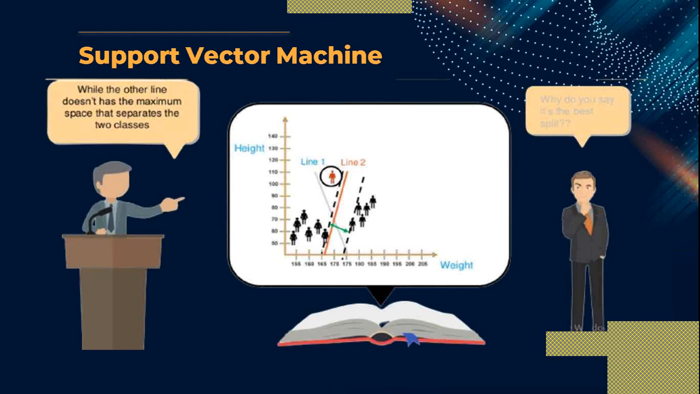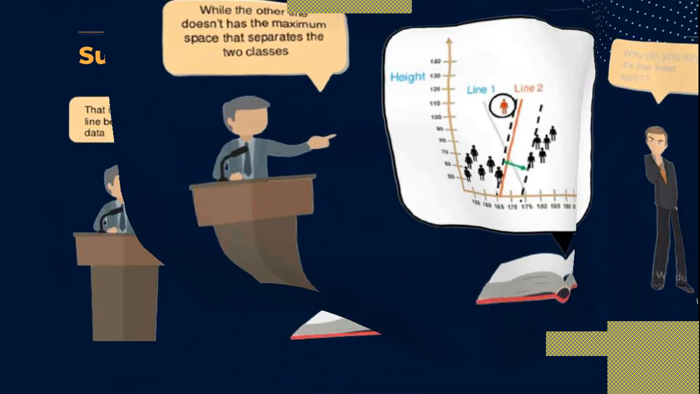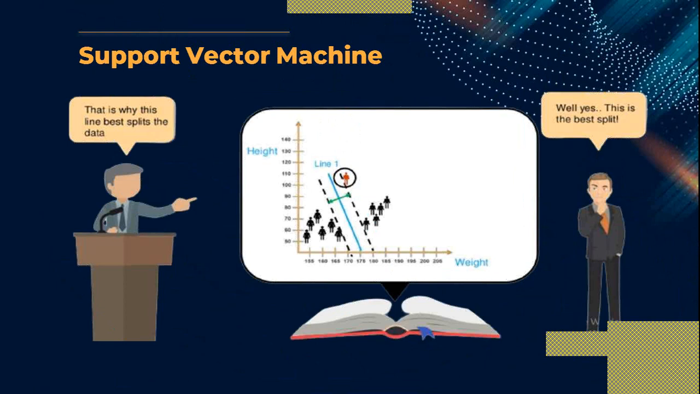So let us consider line number 2. This line number 2 does not separate the classes properly because it doesn't have the maximum space to separate the two classes, and that is why line number 1 is the best fitted line. So this is a manual observation. Manually you can say that line number 1 is the best fitted line.